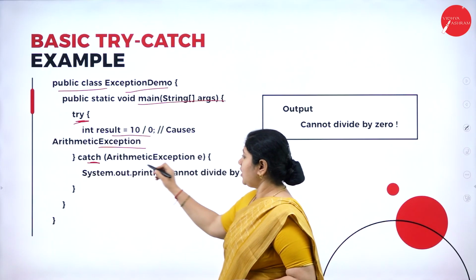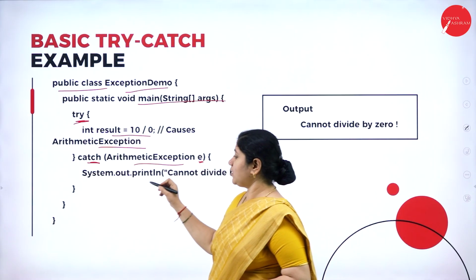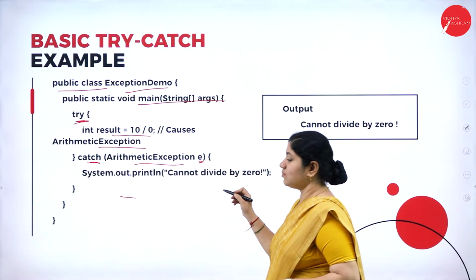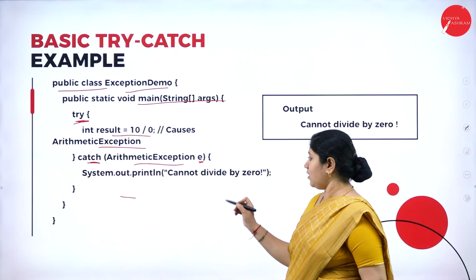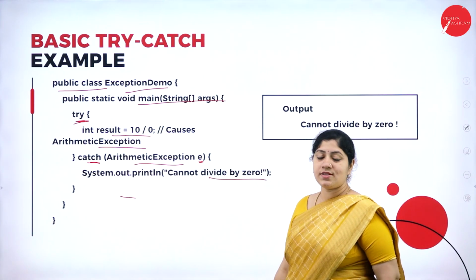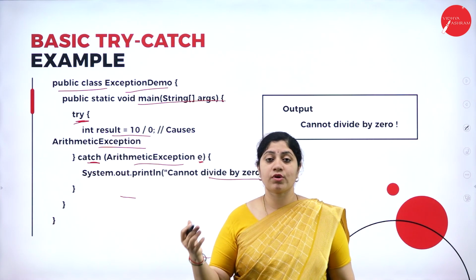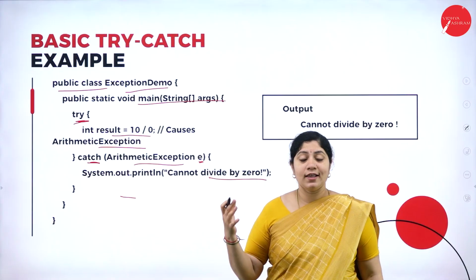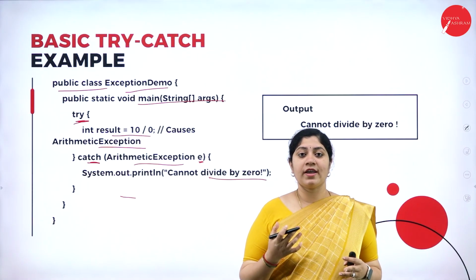All right. So we are writing that arithmetic exception E. Let's open a bracket, that is a statement system.out.println of "cannot divide by 0". So that is a statement which shows an error for a user that he is giving a 0, which is not at all divisible by 0.